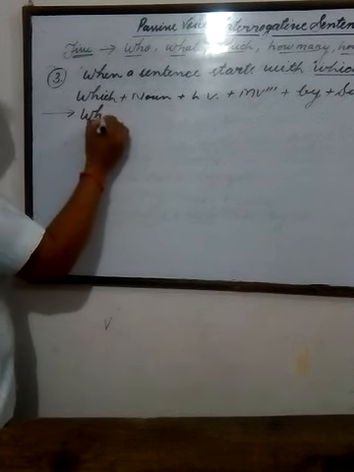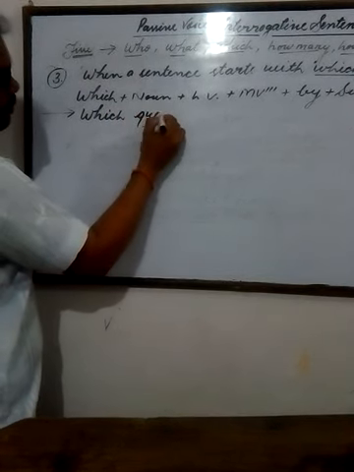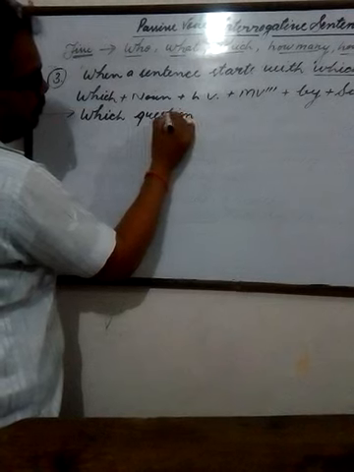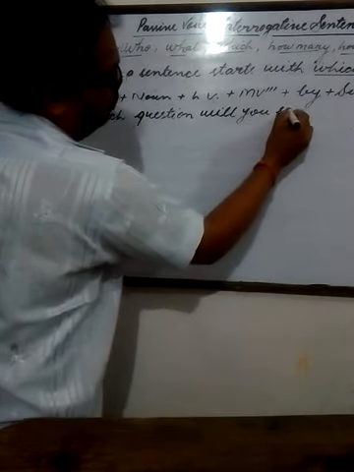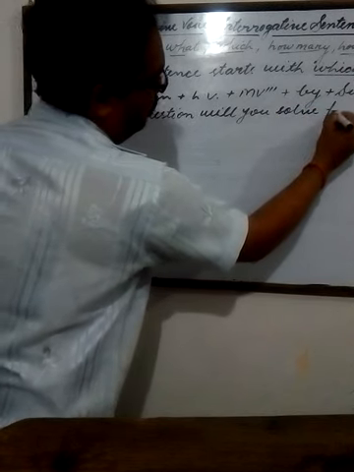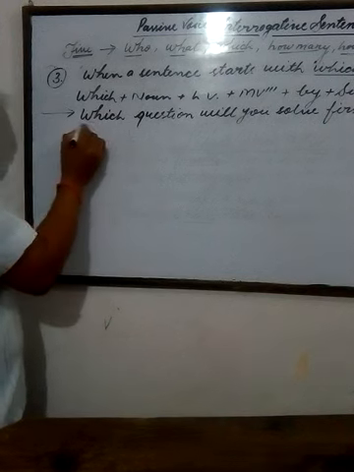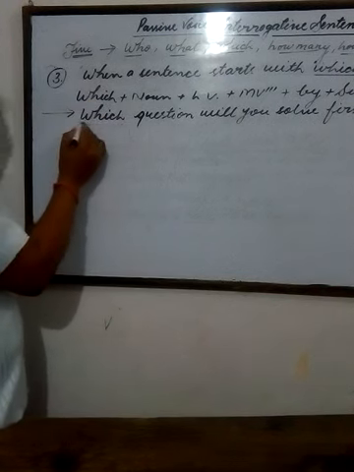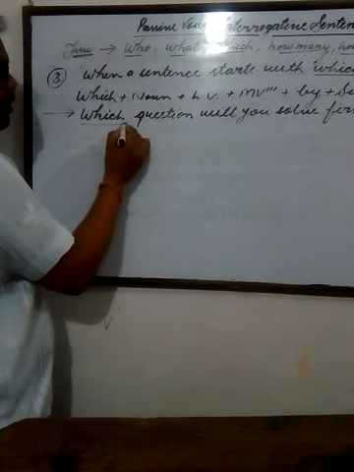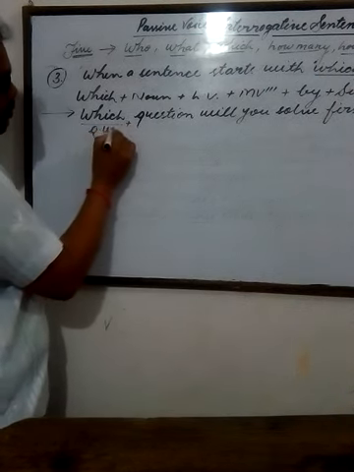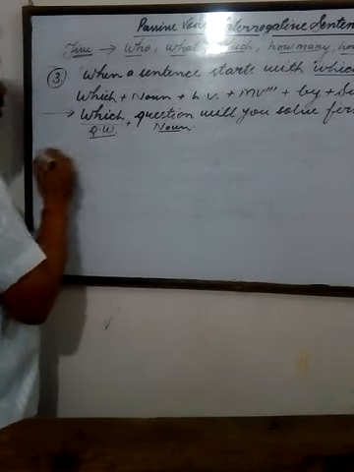Example: which question will you solve first? Which is a question word, but you see that there is no helping verb with which. There is noun, question word and noun. This is why this structure is different to others.